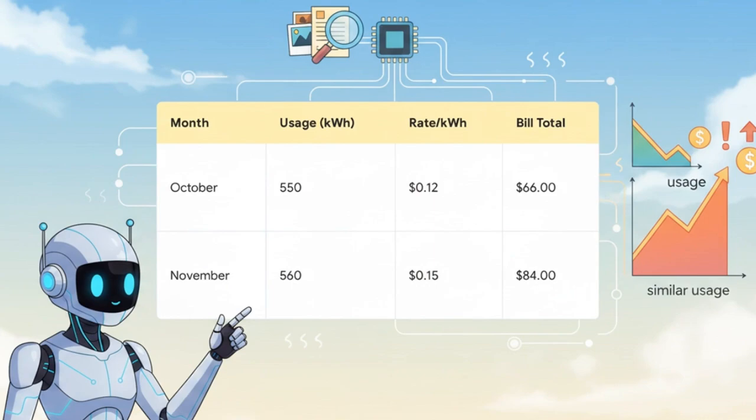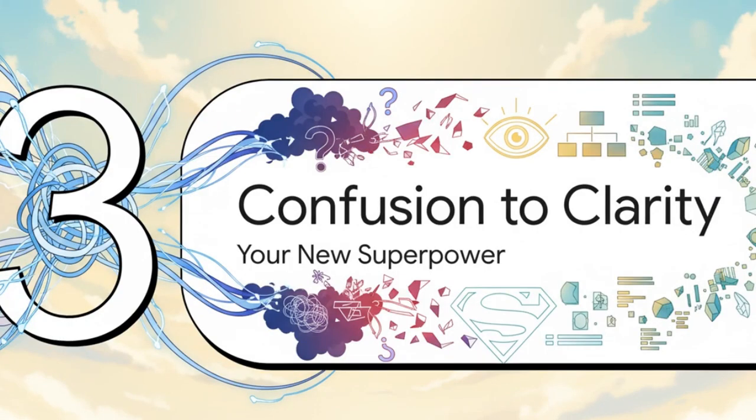Now, this is the really cool part. The AI doesn't just spit a wall of text back at you. No way. It reads the data from the photos, it organizes it into this simple table, and it pinpoints the exact reason for the change. So in this case, your usage was similar, but the rate per kilowatt hour went up. Instantly, you have clarity.